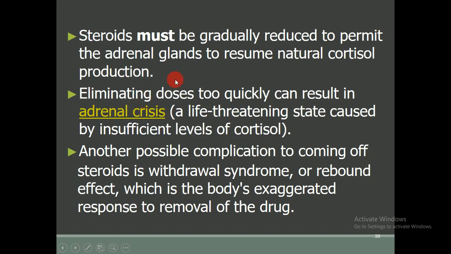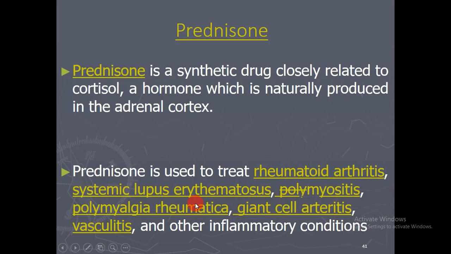It means that if you leave the drug, eliminating doses too quickly results in adrenal crisis, which is a life-threatening state caused by insufficient levels of cortisol. Another possible complication of coming off steroids is withdrawal syndrome or rebound effect, which is the body's exaggerated response to the removal of the drug.